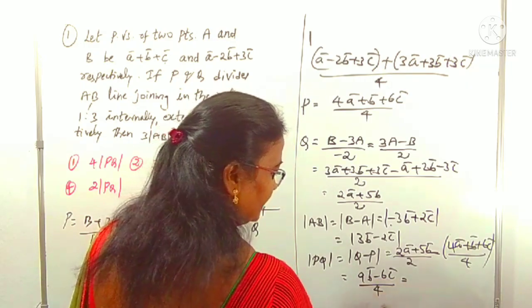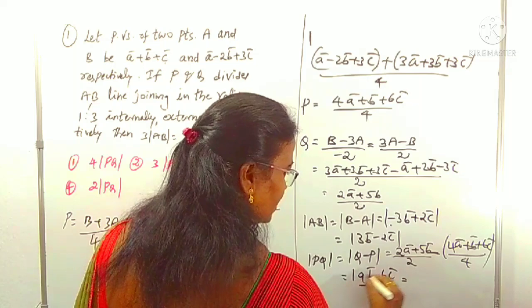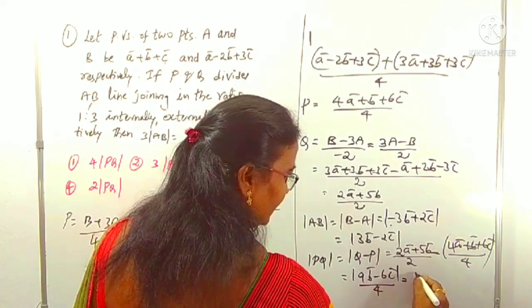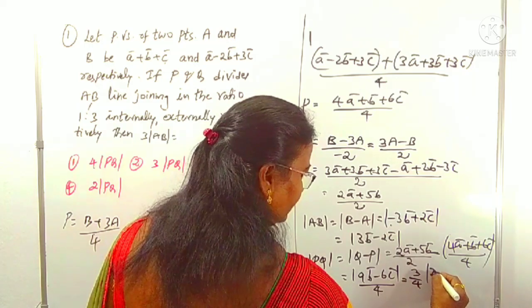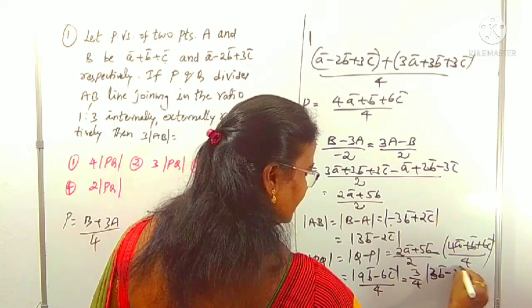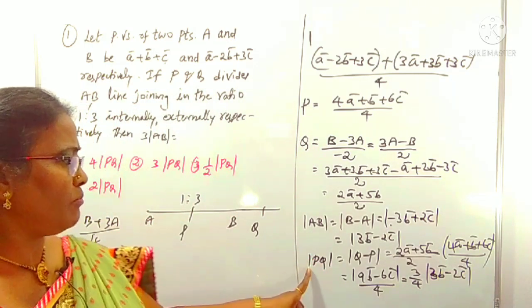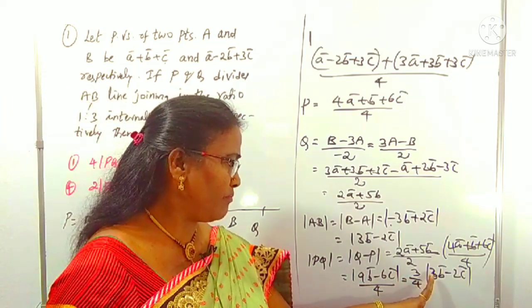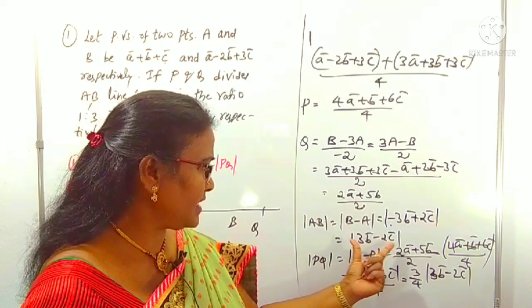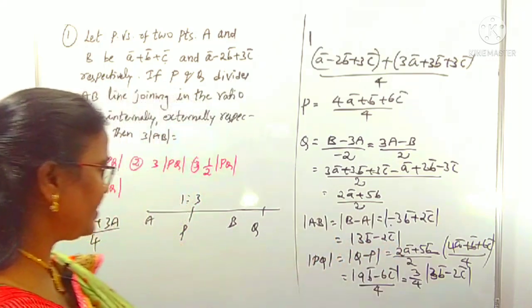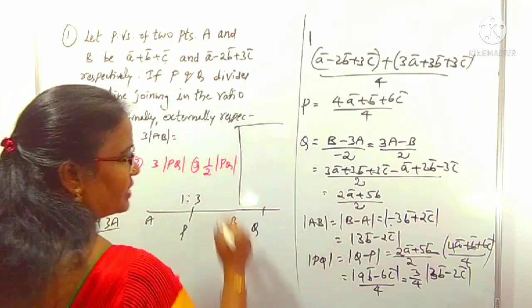From this, shall I take 3 common? Under modulus you can keep it. By taking 3 common, 3 by 4 of mod 3B minus 2C, right? You know mod PQ is equal to 3 by 4 of mod 3B minus 2C. What is 3B minus 2C under modulus? It is mod AB. Means what, you can get the relation now?